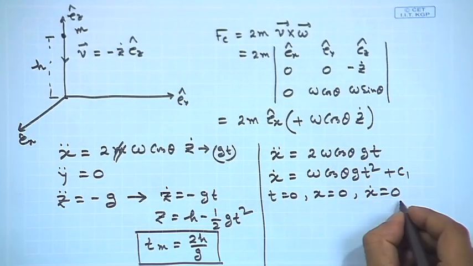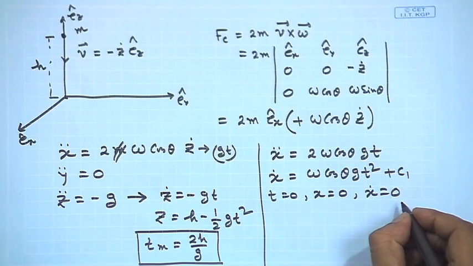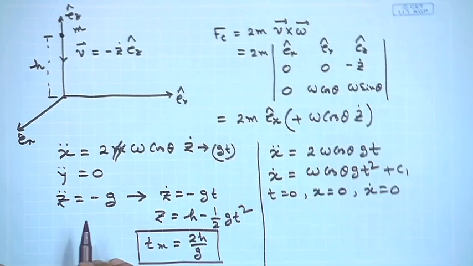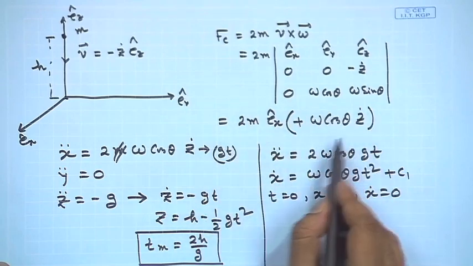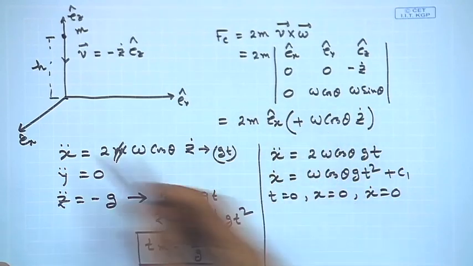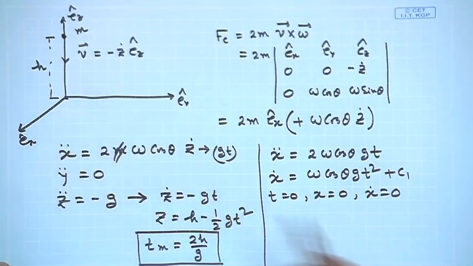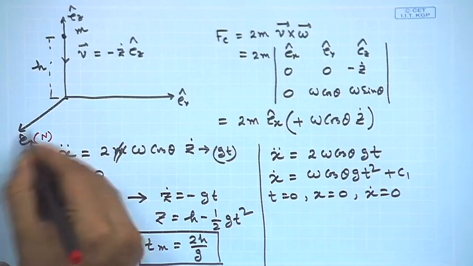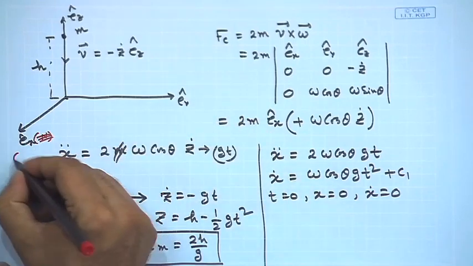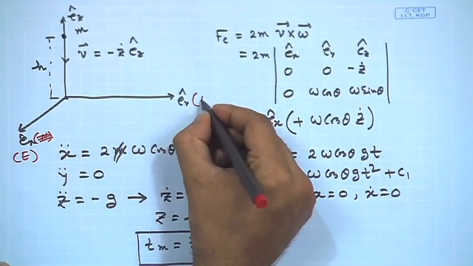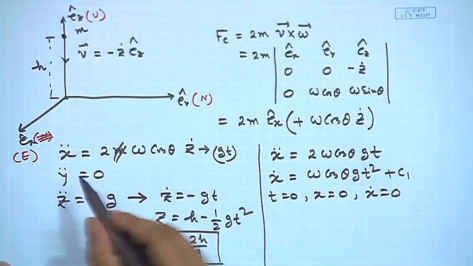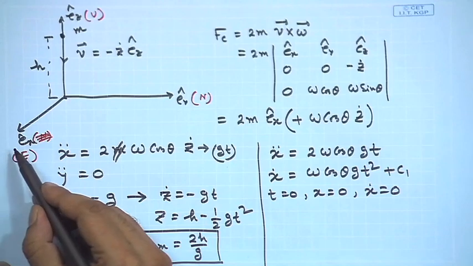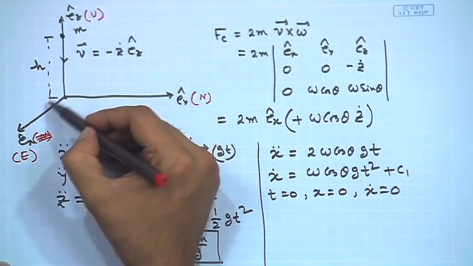The second assumption essentially means that, so now think of this situation. We have already calculated the Coriolis force and we have seen that the Coriolis force is acting along the east direction. Please remember that Ex is east, Ey is north and Ez is up, right. So, the Coriolis force is acting along the east direction. So, there will be a deviation along east.